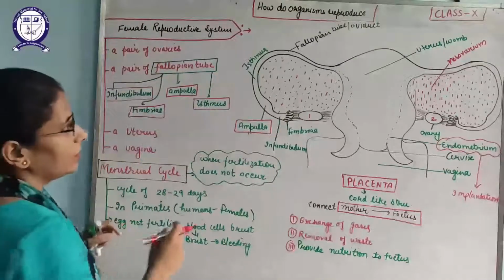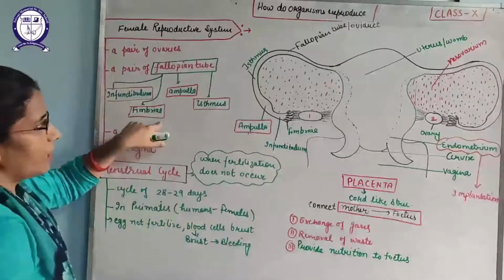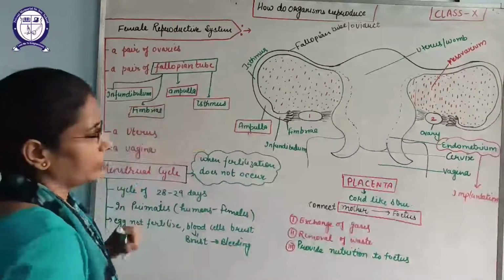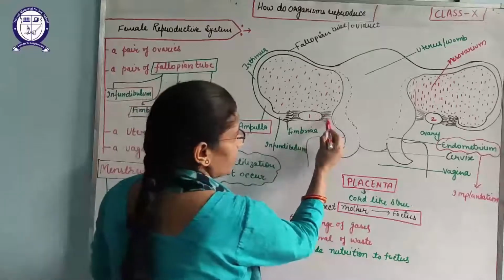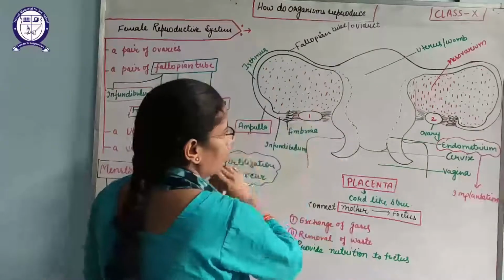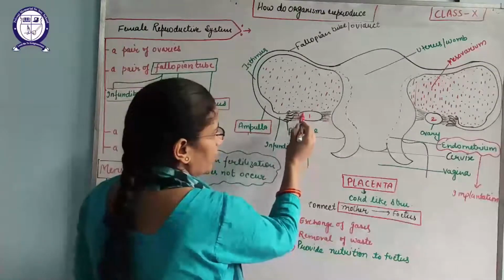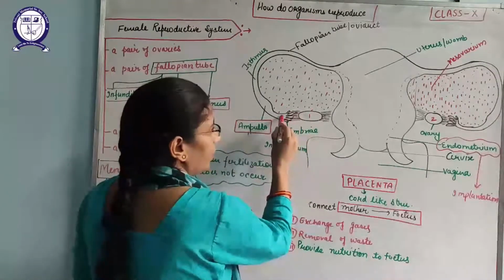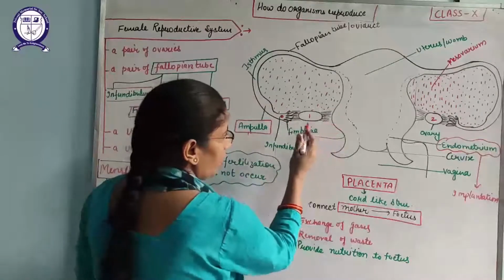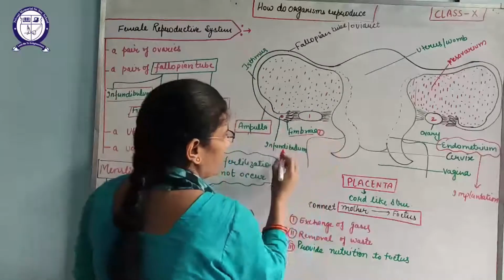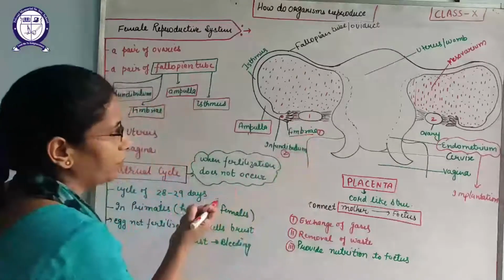But you must keep in mind, the fallopian tube consists of the infundibulum, fimbriae, ampulla and isthmus. So first, you just see the diagram. This is the ovary and these are the suspensory ligaments that will hold the ovary. The egg will be released, and the egg released from the ovary passes into the infundibulum here. But how? These are the fimbriae that can hold the ovary. The first part, the infundibulum, is the broader part that can take the egg from the ovary.